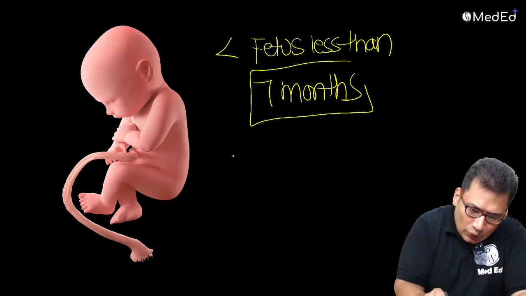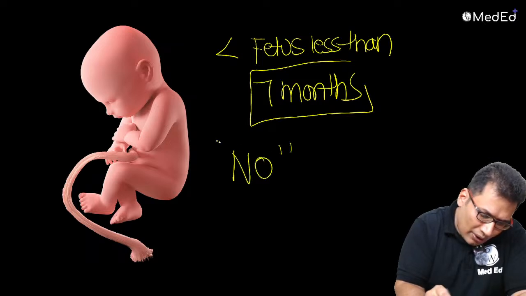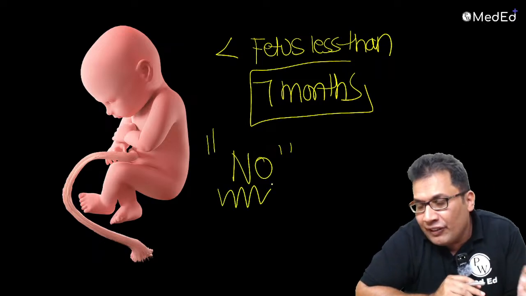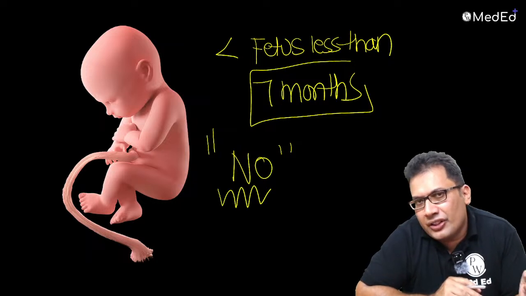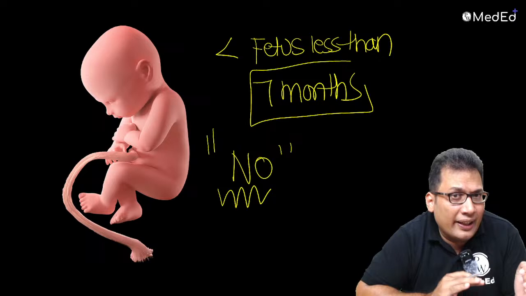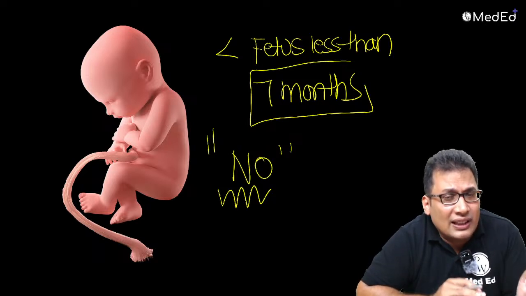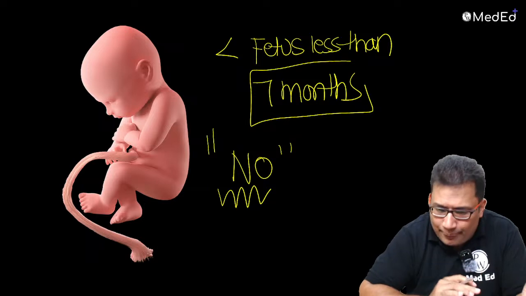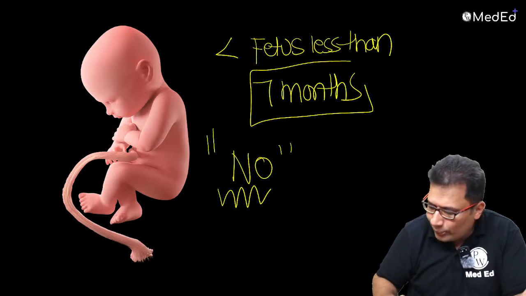So the answer is no. Rigor mortis is absent in a fetus less than 7 months. This is given in the standard textbook. So this is what you need to write in the exam. Okay, good point, Arshad.